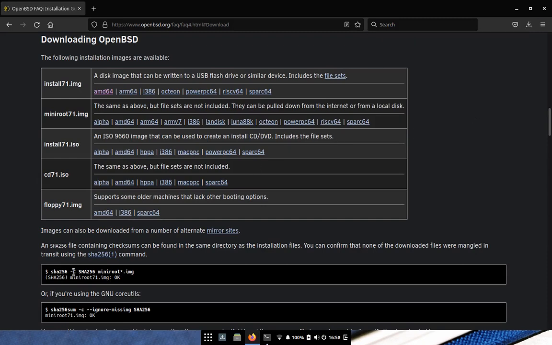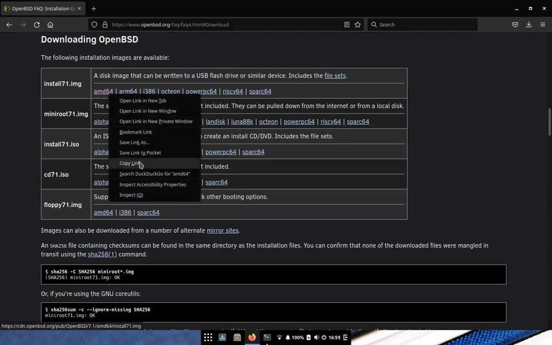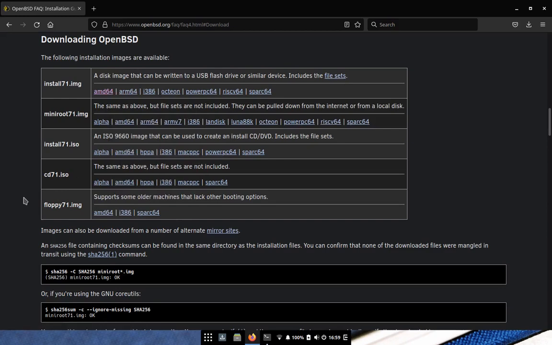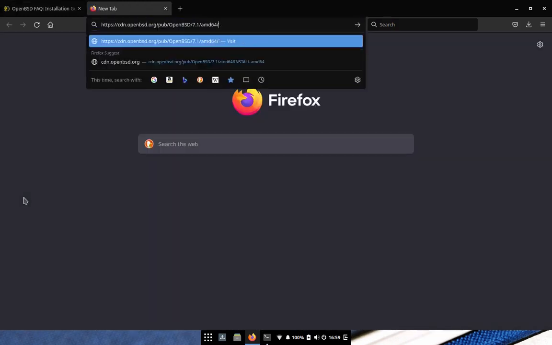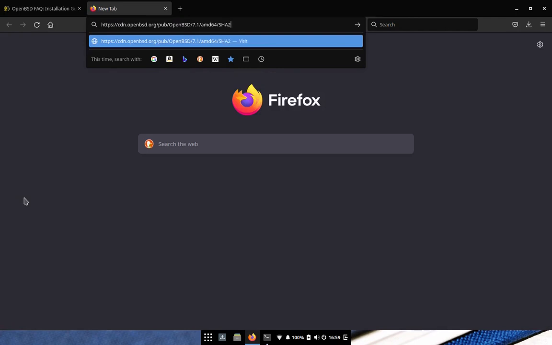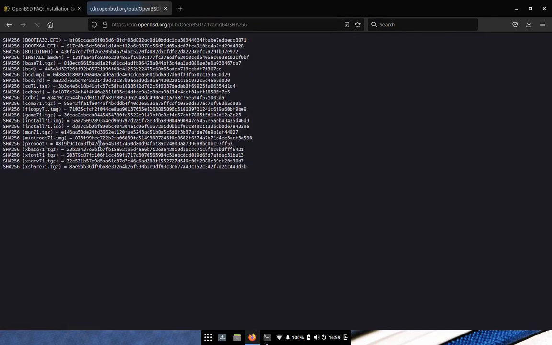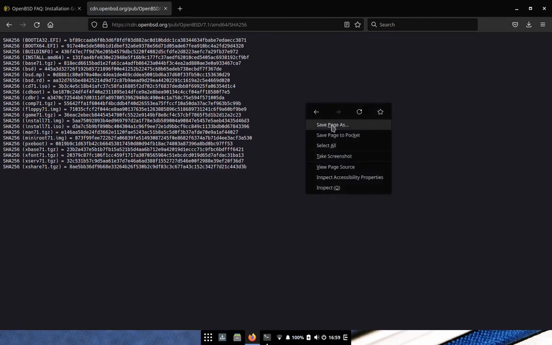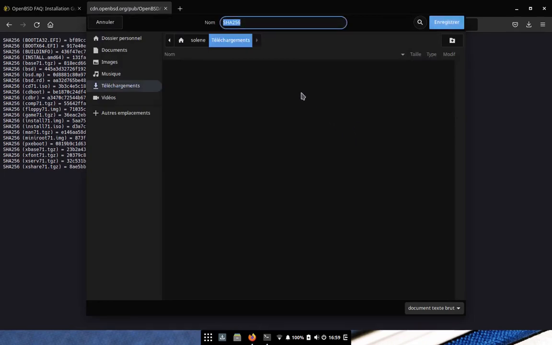Now we will want to check the checksum. So I'm on Linux and I will use the provided command. But first I need to find the file with all the checksums. Here it is. So just save this file near the image you just downloaded.